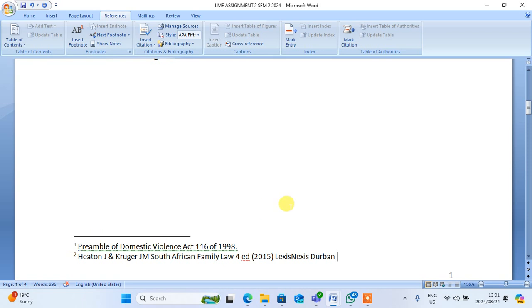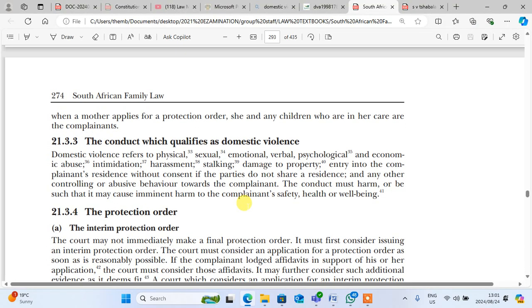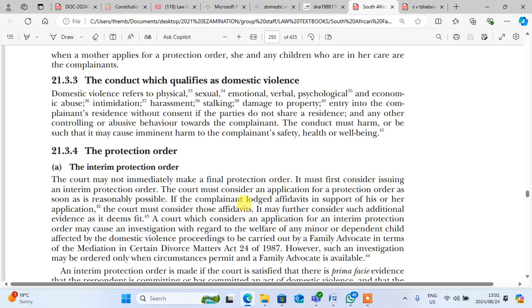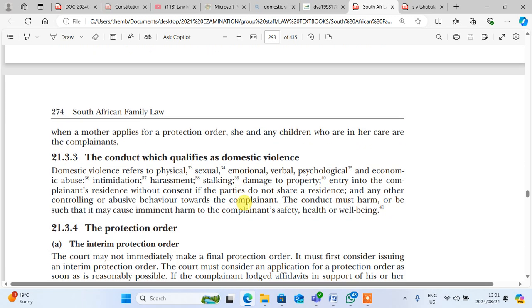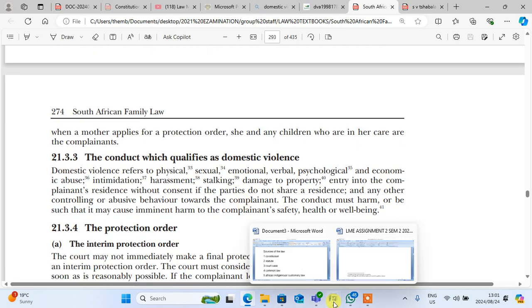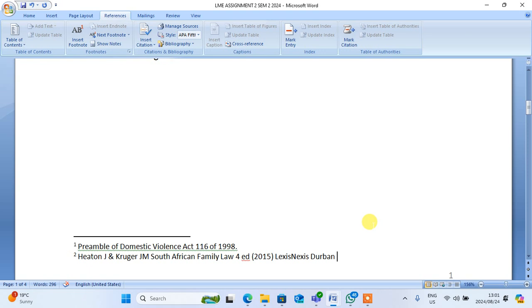So then the page number here is 274. And it means that we go to 274. You must just put this thing and 274. You put that one and the full stop. Don't forget to put a full stop.